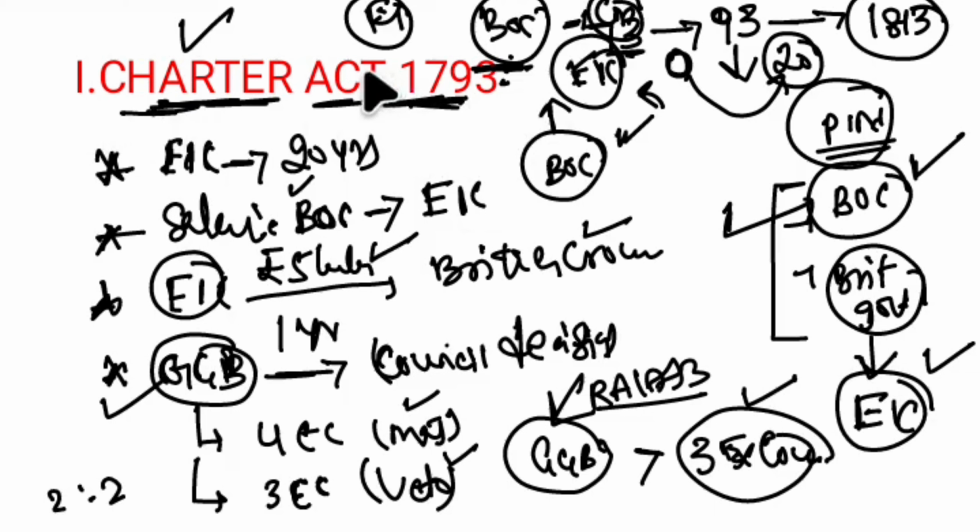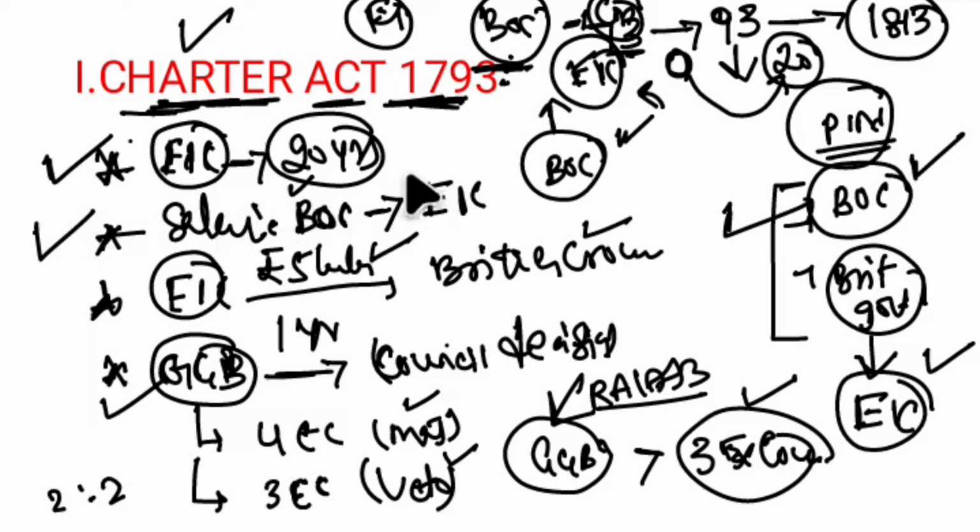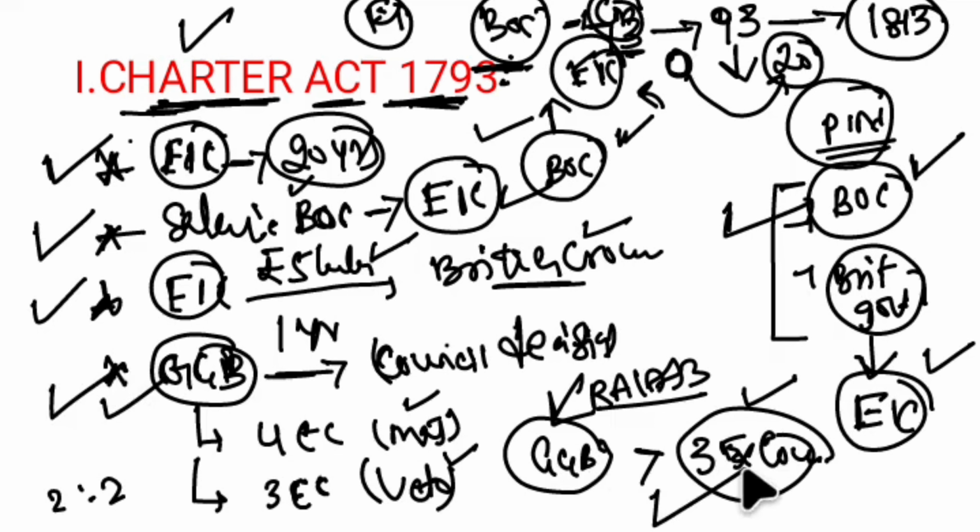Let me repeat all the provisions. Note all these points in your notebook. The first provision says the East India Company has to be continued for another 20 years. The second provision says the salaries of the Board of Control have to be borne by the East India Company. The third provision says the East India Company has to pay 5 lakh annually to the British Crown. And the fourth point says the Governor General of Bengal can override the council's decision.